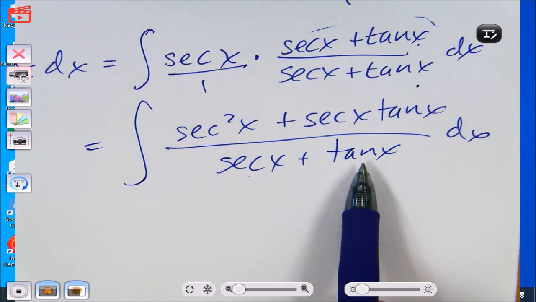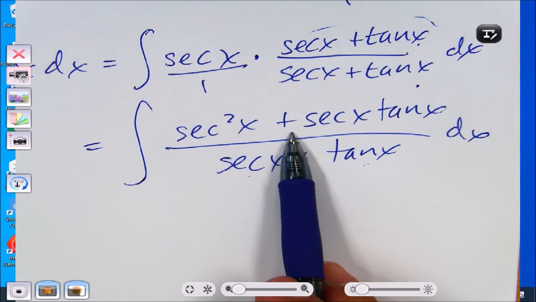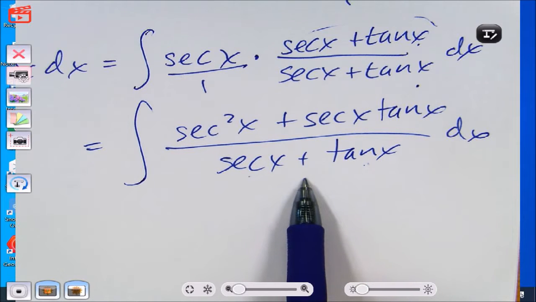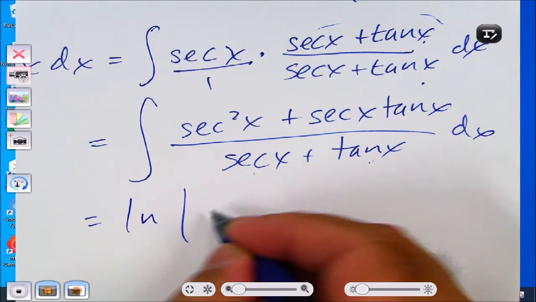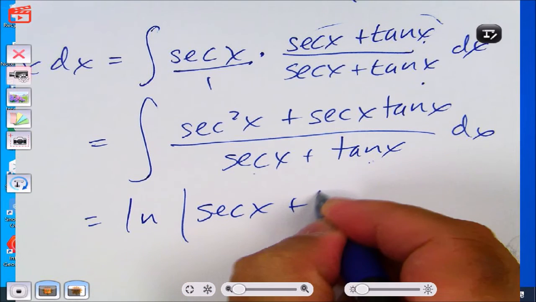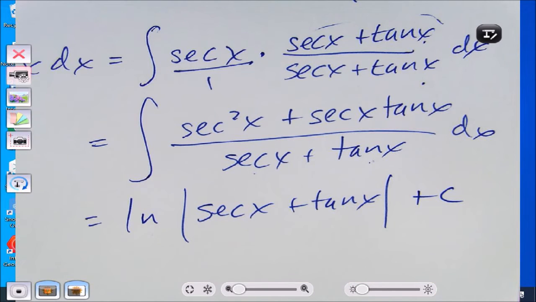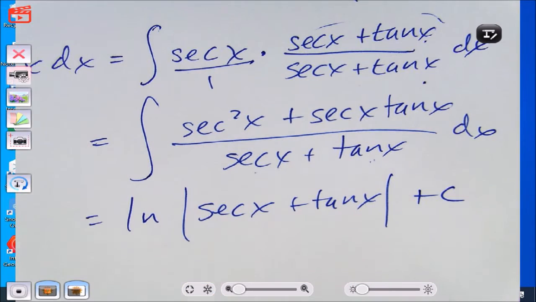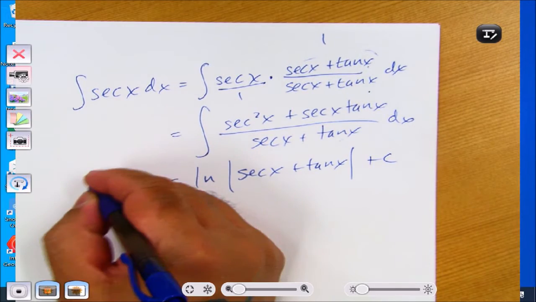The derivative of tangent x is secant squared x. So what I have in the numerator is the derivative of the denominator. And when you have that form, that is natural log of the denominator. So that's what the integral of secant x dx is.